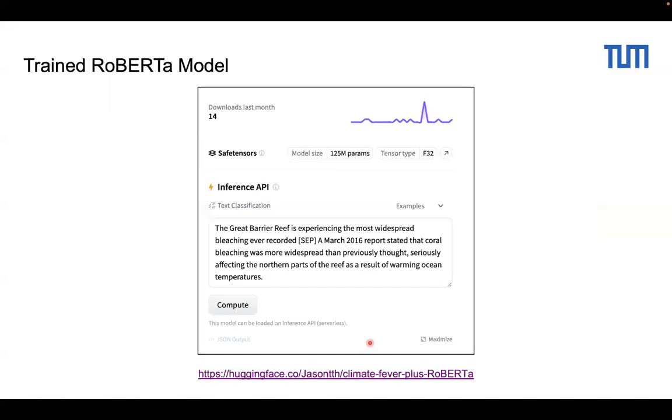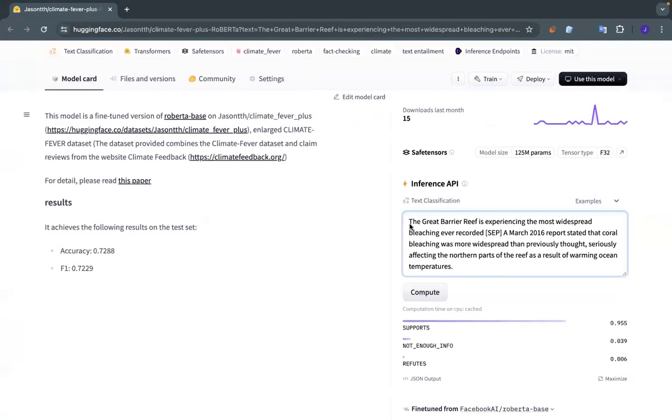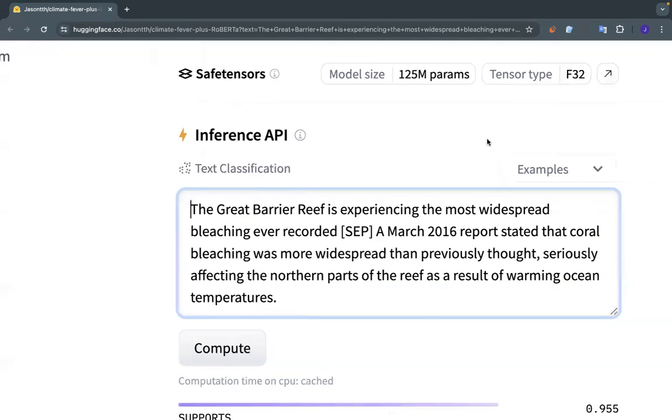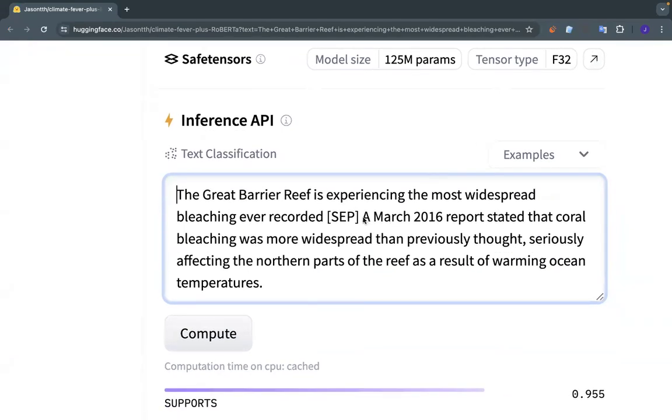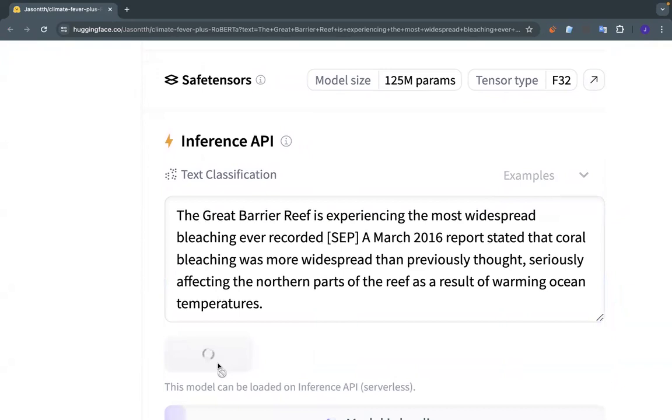We can play with it a bit, because I put it on Hugging Face. Here the claim is that the Great Barrier Reef is experiencing the most widespread bleaching ever recorded. The evidence is that a report in March 2016 stated that coral bleaching is more widespread. So basically, from what we can tell, it's supporting, right? So let's compute it.